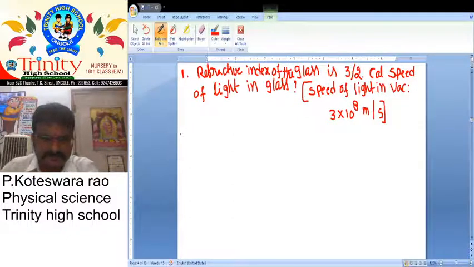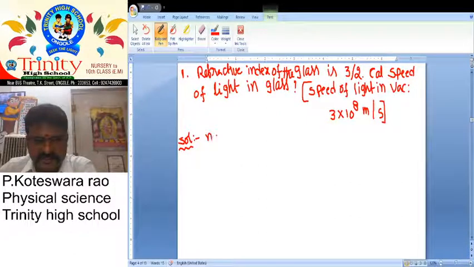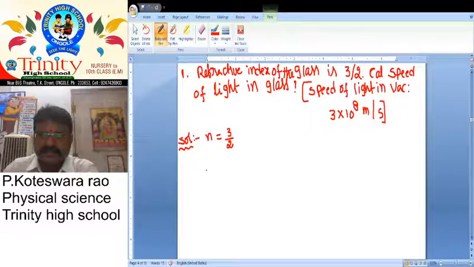Next, here we want to take the solution. Solution. First of all, refractive index of glass. What is the symbol for that refractive index? N. N equals 3/2. Next, calculate the speed of light in glass.